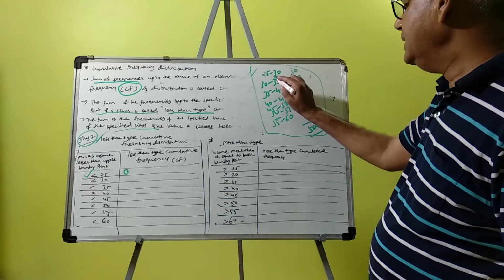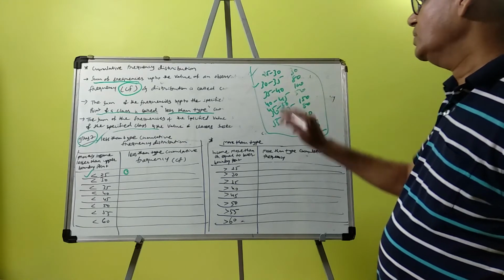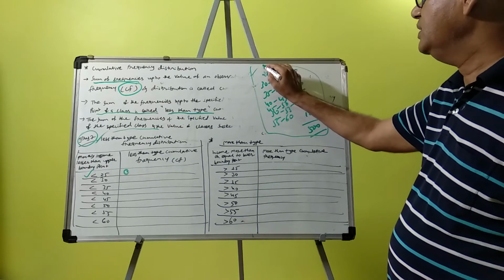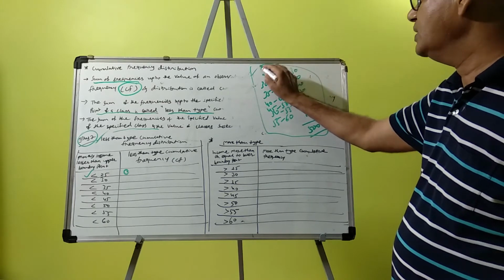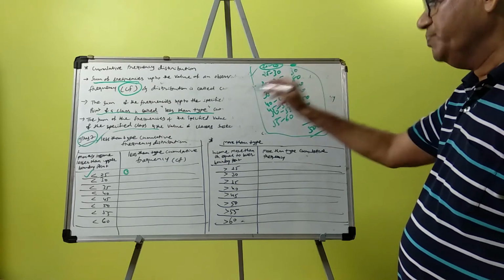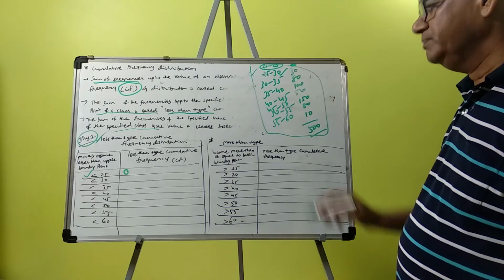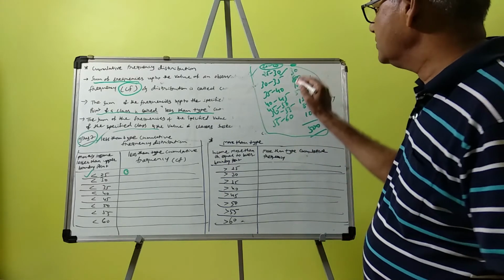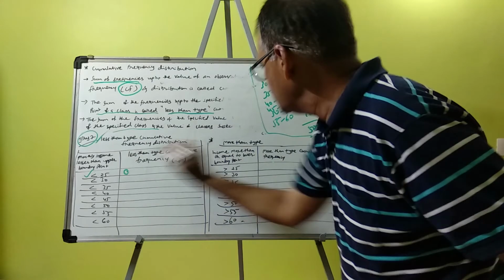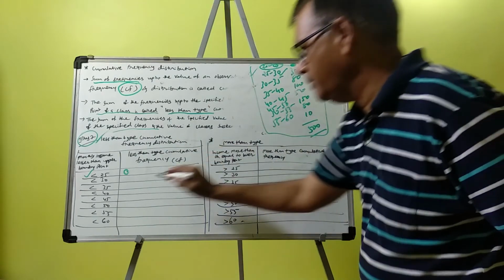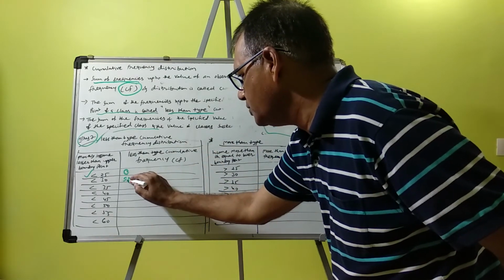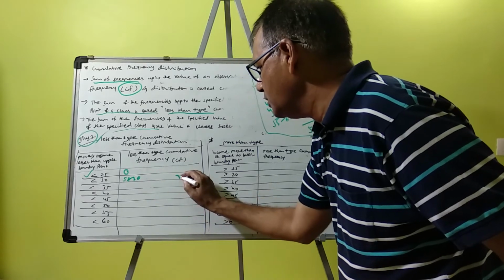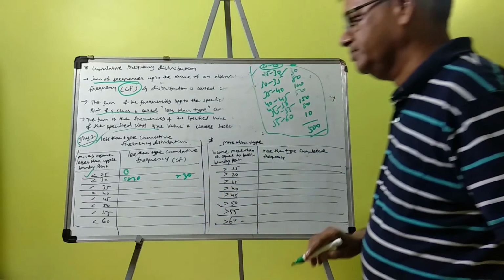Now less than 30. Less than 25 is 0 for the original class. Now less than 30 means 30 is given, so 0 plus 30 equals 30.